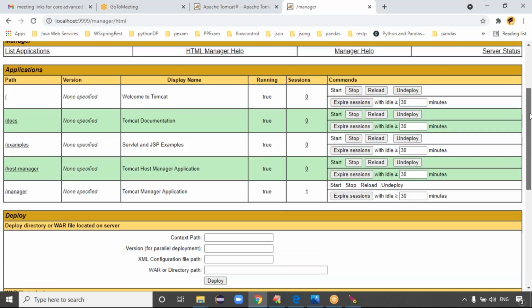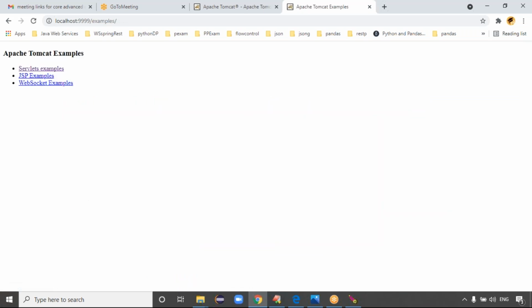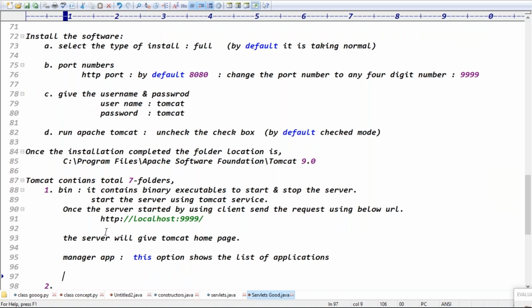Exactly. Because if you want to see some default examples which are already installed here, we have to check the examples folder. What is the next point here?